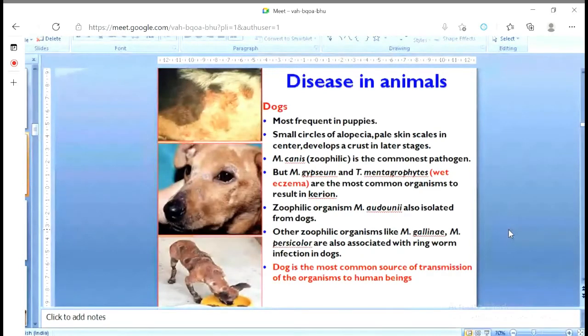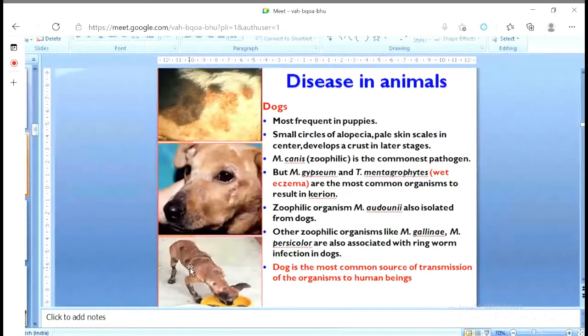In animals, first let us talk about the dog. In dogs, you will definitely encounter this kind of fungal infection. The patient will come to you with alopecia, meaning hair loss. It is very common and appears mostly in puppies. You can find small circles of alopecia, hair loss, with pale skin and scales in the center.